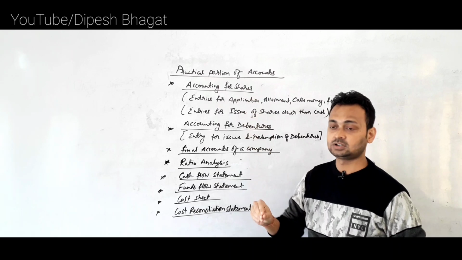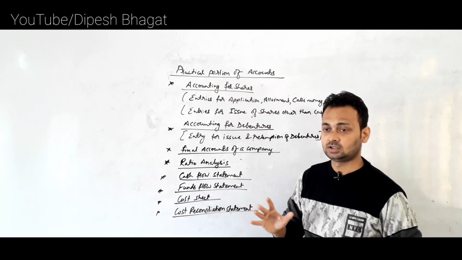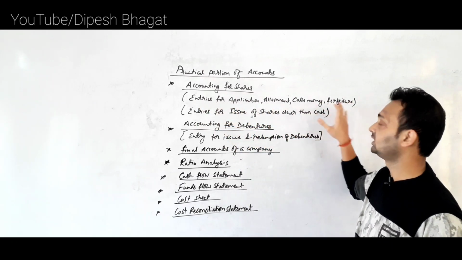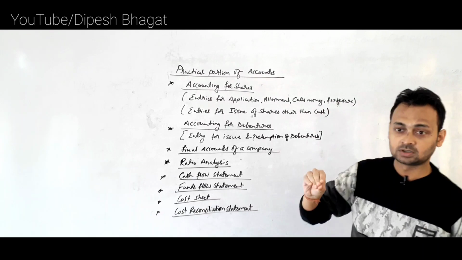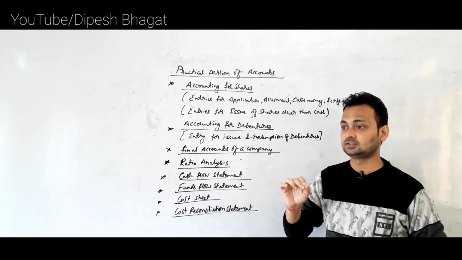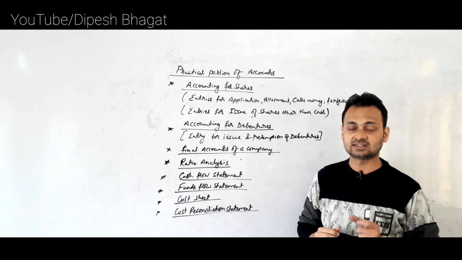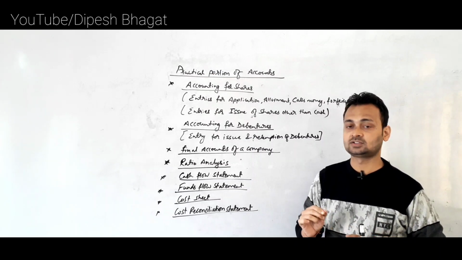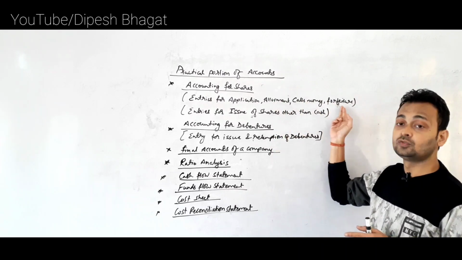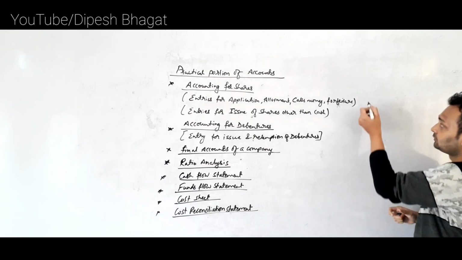Clear? In this chapter generally the question that will be asked is for 5 marks, in which you will be asked entries for application, allotment, calls money and forfeiture. If you have seen the model question, the question that previously used to come for 6 marks was just the entry for application, allotment along with forfeiture. Yes, that type of question is now going to be asked for 5 to 6 marks.